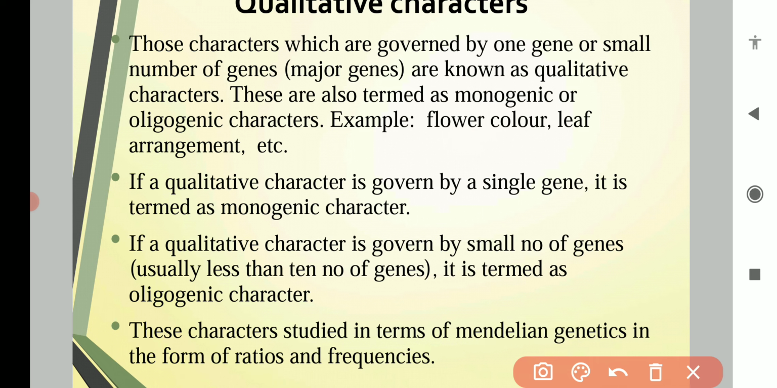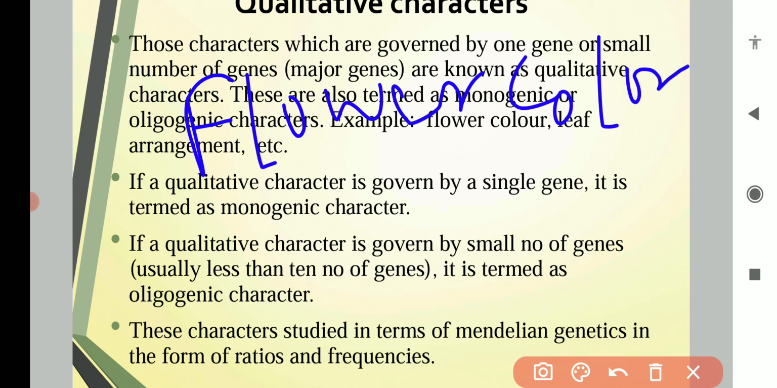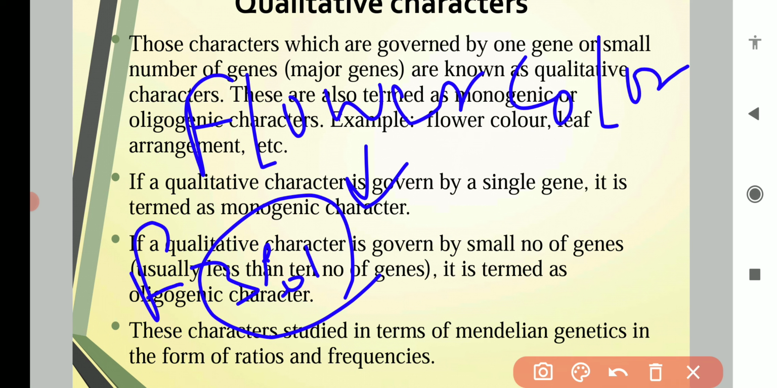So we all know that Mendel studied 7 characters in the case of pea, and he gave the laws of inheritance. In the case of a monohybrid cross, when we study a single character, say for example flower color, it is a qualitative character. And when we study flower color, in the F2 you observe a 3:1 ratio. So these characters are studied in the form of frequencies and ratios.